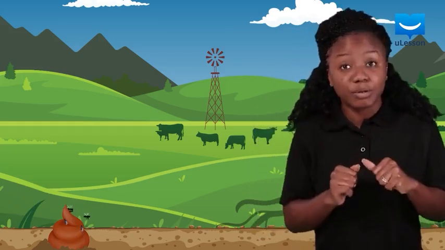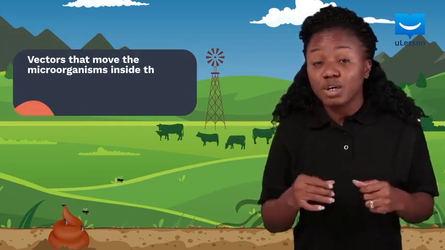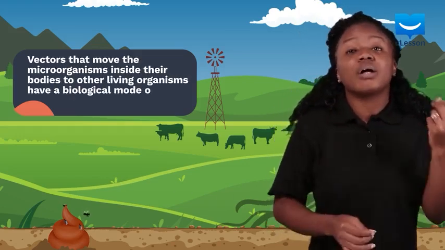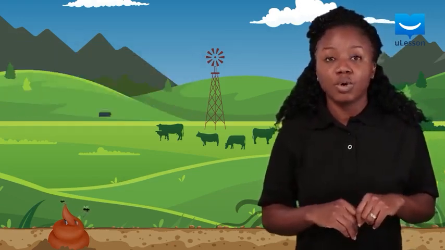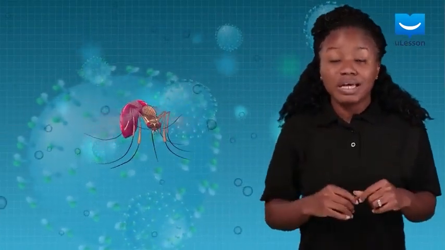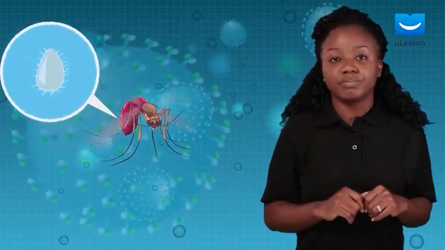If vectors move microorganisms that reside inside their bodies, mostly through body fluids like blood and saliva, to another living organism, then they are said to have a biological mode of transmitting microorganisms. One key example is the female Anopheles mosquito that carries the malaria-causing Plasmodium falciparum.